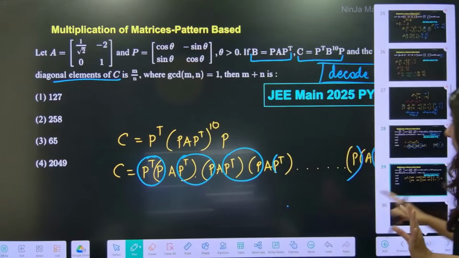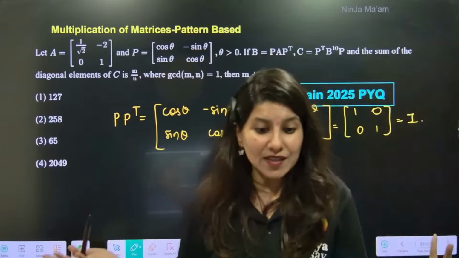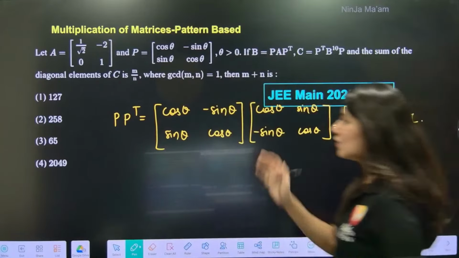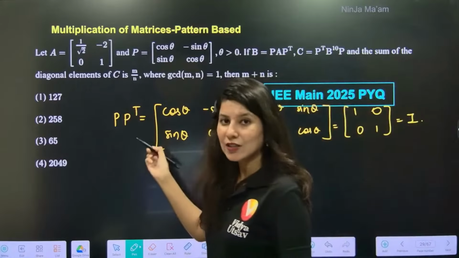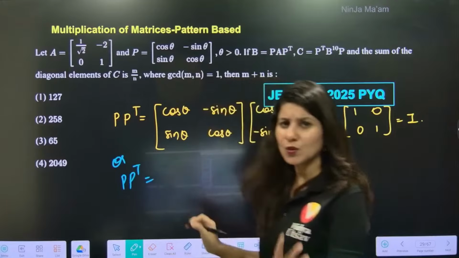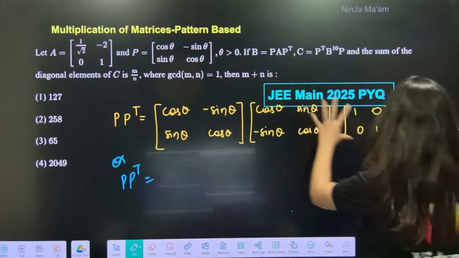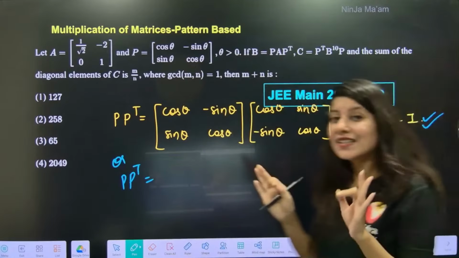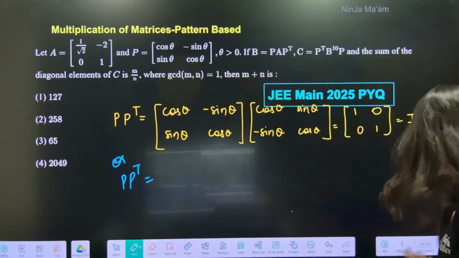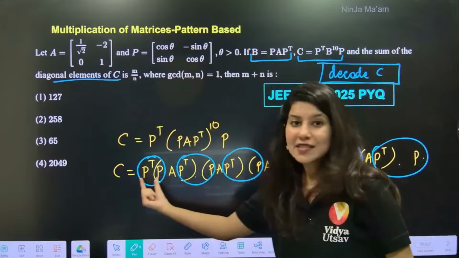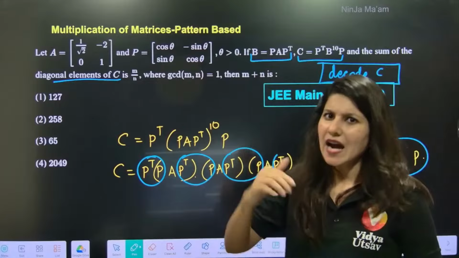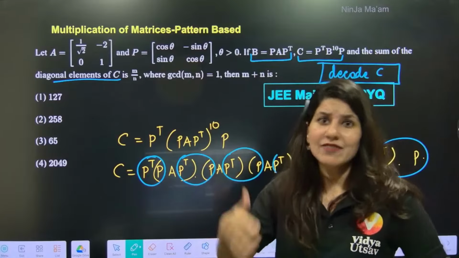So I desperately need to calculate now what is P transpose into P. So just multiply P transpose into P or P into P transpose. Same value you will get. Okay. So if you multiply, you will get identity matrix. And you know what? Whenever these type of questions are there, do not worry because a value which is repeatedly being asked will be either identity or 2 times identity, 5 times identity.